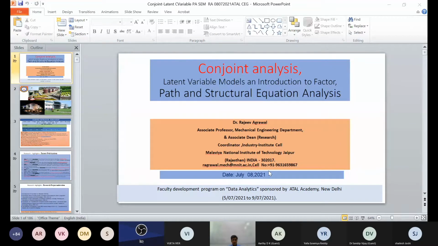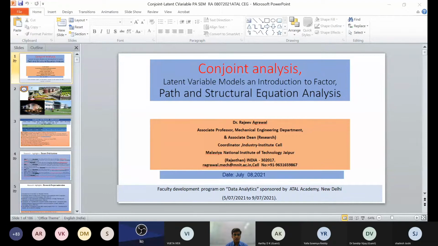Now we have come to know about various profiles and the terminology I just mentioned: attributes, labels, utility, stimulus. Then the types: traditional, adaptive, choice-based. After that, I told about choice-based prediction, the adaptive and partial profile approach, and then how conjoint analysis works.